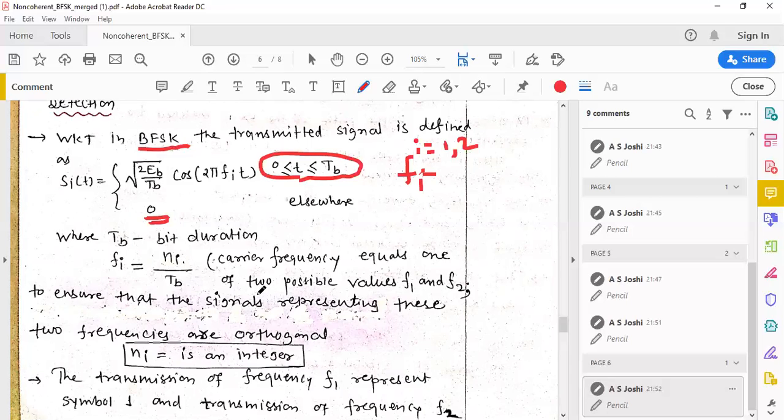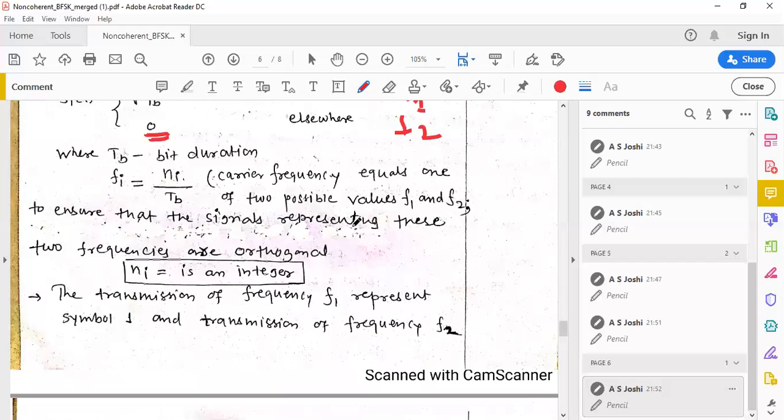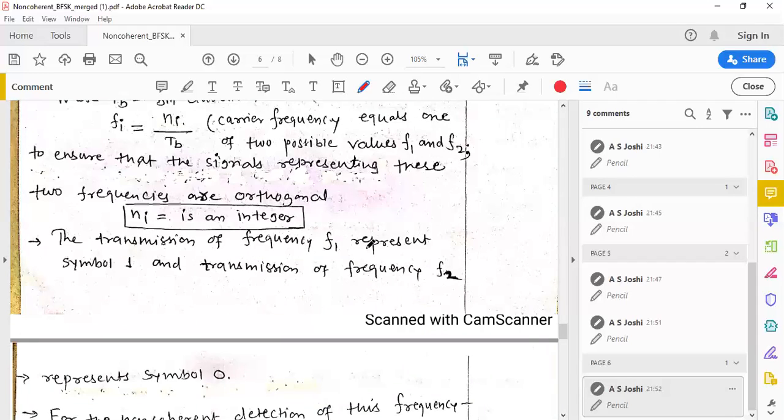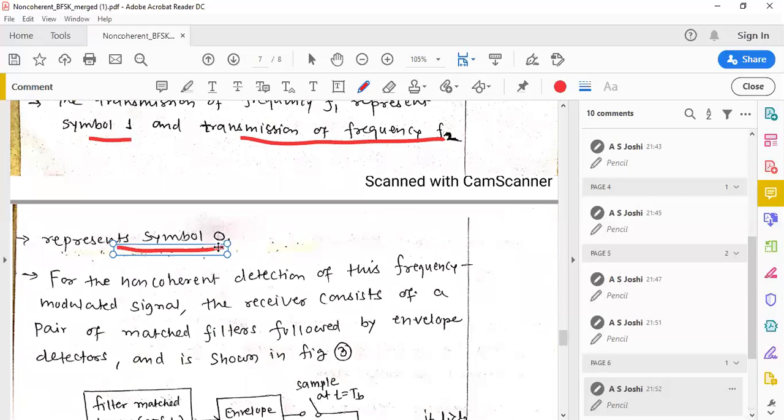This results in only two frequencies, f1 and f2. These two frequencies are used to transmit the symbols 0 and 1: the transmission of frequency f1 represents symbol 1 and the transmission of frequency f2 represents symbol 0.